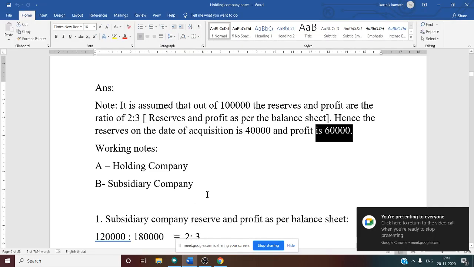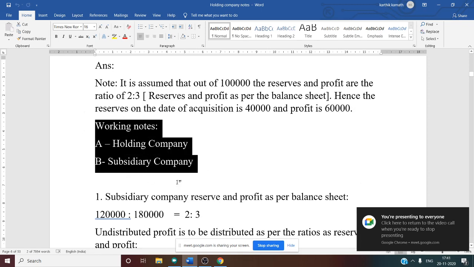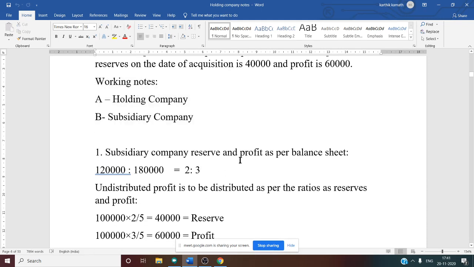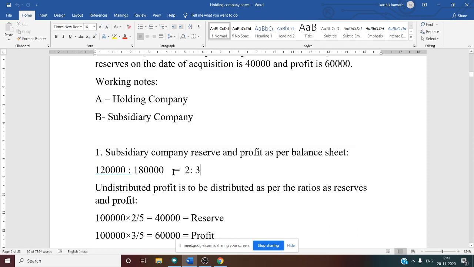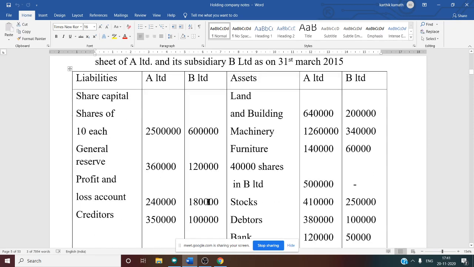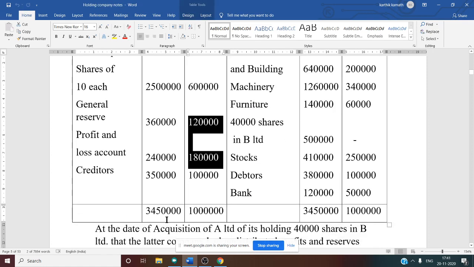Again, I have written this one. See this working note. A is the holding company, and B is the subsidiary company, which we know. So the subsidiary company reserves and profit as per the balance sheet, which we have already discussed, are 1,20,000 and 1,80,000 in the B company. Only the B company amount we need to see, and the holding company amount is not needed for the working note calculation.